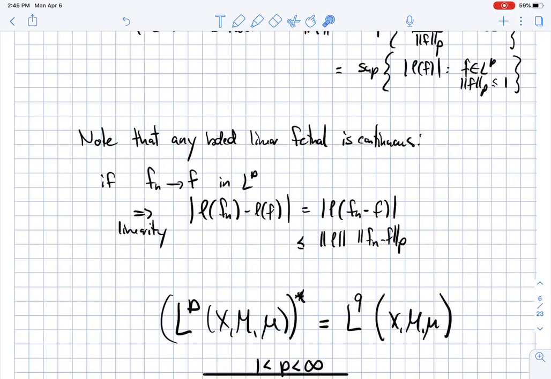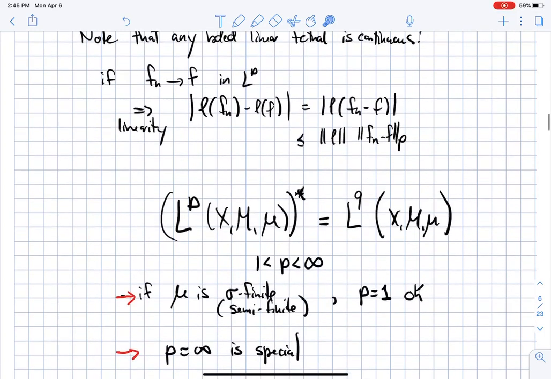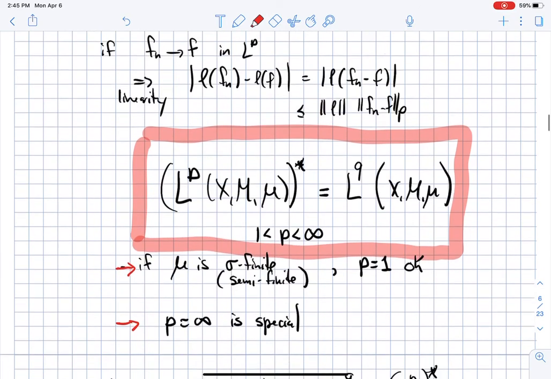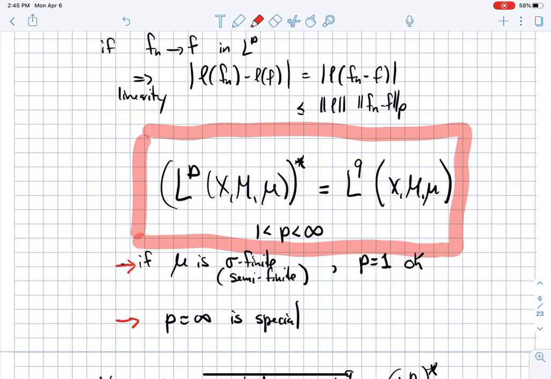Good. Here's what we want to prove: that the dual of LP is LQ. That means that to any element in the dual of LP, I can associate an element in LQ.